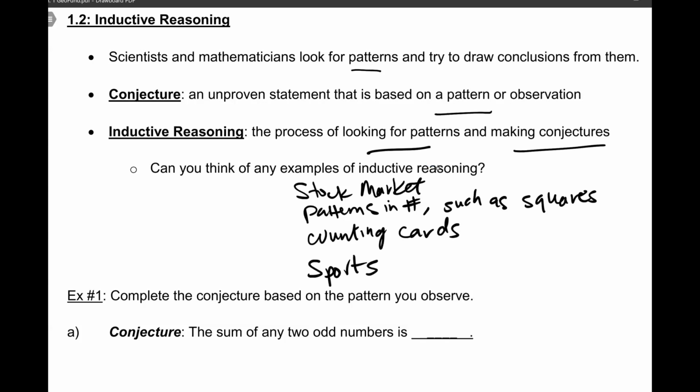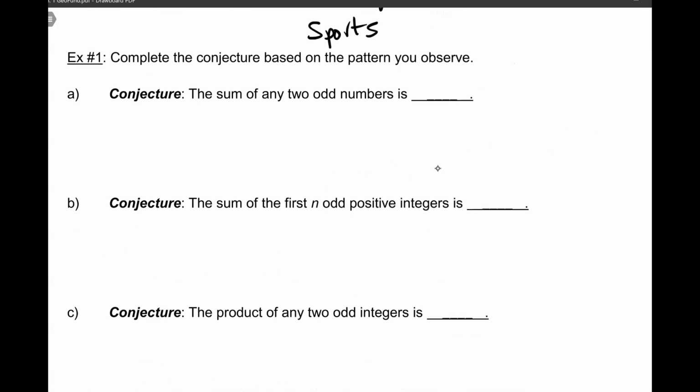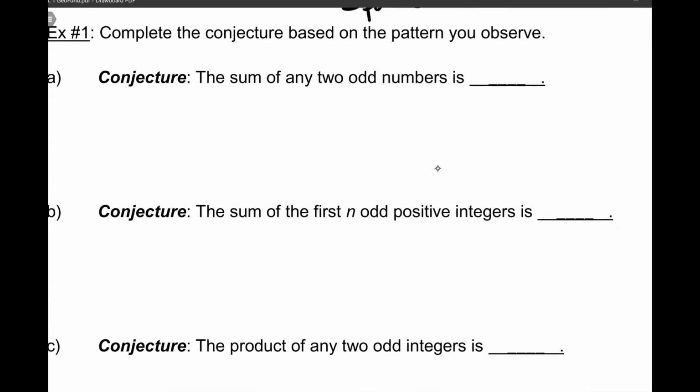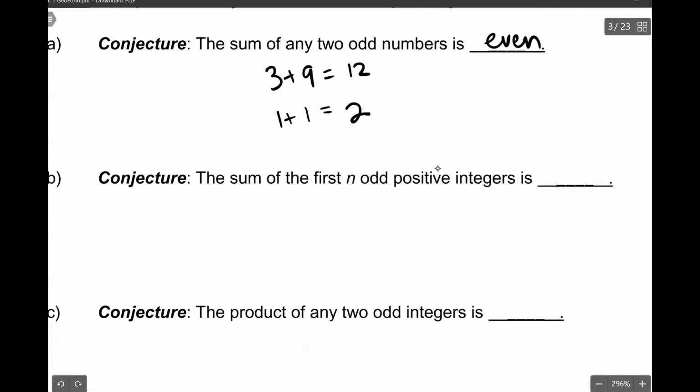All right, complete the conjecture based on the pattern you observe. Remember, a conjecture is an unproven statement based on a pattern. Our conjecture is the sum of any 2 odd numbers is blank. Well, let's see. If I add 2 odd numbers, let's try 3 plus 9, that's 12. If I do 1 plus 1, those are 2 odd numbers, it's 2. So notice anytime we have the sum of 2 odd numbers, we're going to end up with an even number. The sum of any 2 odd numbers is even.